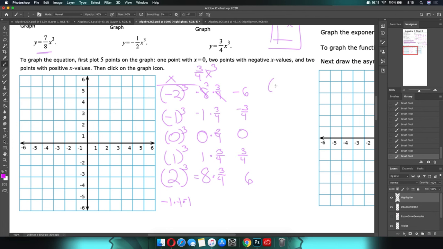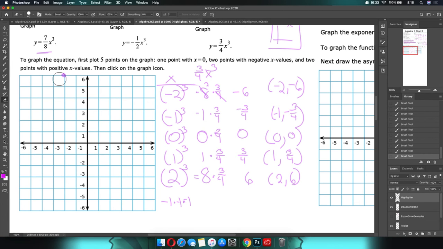So we have our coordinates, -2 comma -6. We have -1 comma -3/4. We have 0, 0, and then we have 1 comma 3/4, and then we have 2 comma 6. So -2, 6. 1 at -1. Nope, I did it again. I'm so focused on the number, I'm not looking at the signs. -2, -6. -1, -3/4. So about there. There, 1 and 3/4. And then 2 and 6. And then there is your S curve.